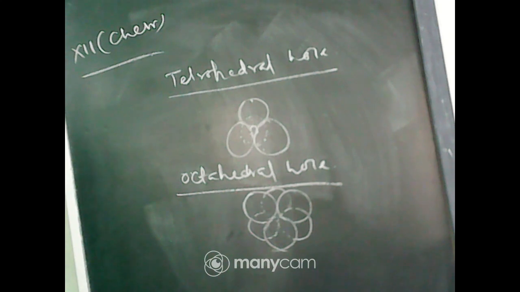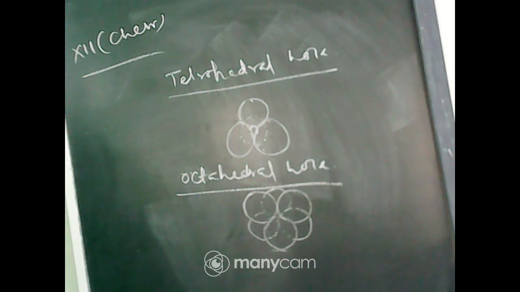Okay. So, for CCP, the cubic close packing, and FCP arrangement, each sphere is in contact with 3 spheres in the layer. In CCP or FCP, face centered cubic or cubic close packing, one sphere is connected with 3 nearest spheres. So, there are 2 tetrahedral voids per sphere.